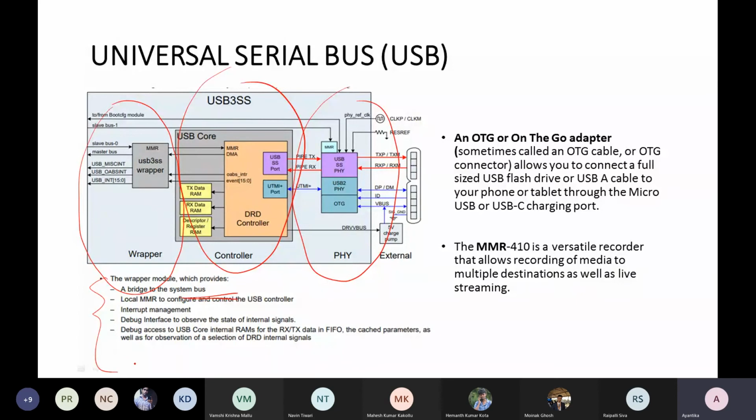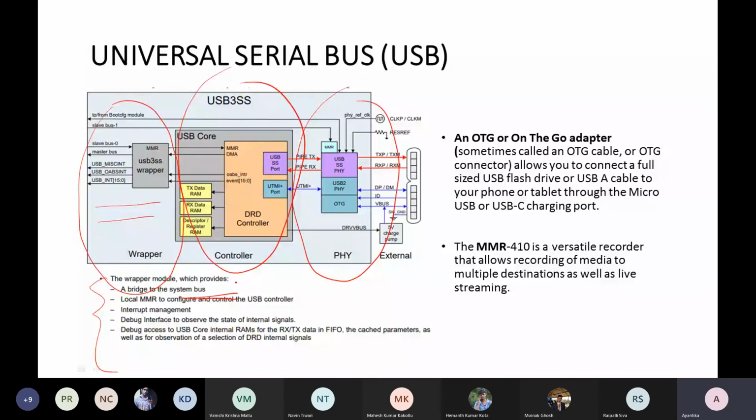In short, whatever communication comes to USB is handled by this wrapper.